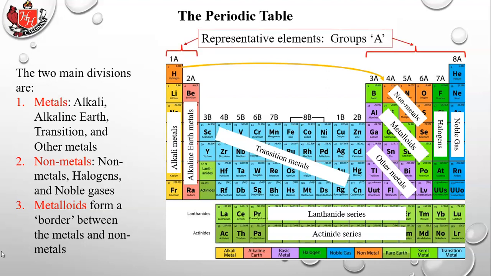So the representative elements are the group A elements. That's the first two columns, alkali metals and alkaline earth metals, and the last six columns where you see 3A, 4A, 5A, 6A, 7A, 8A. Those are called representative group elements. They have a special important role in chemical compounds.